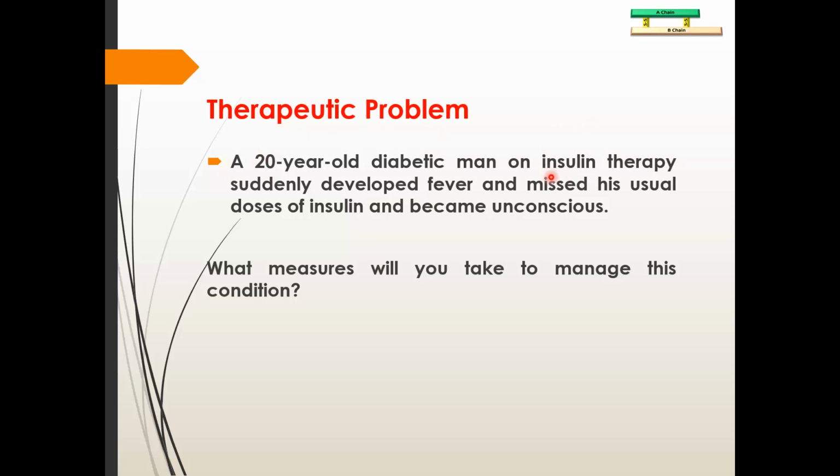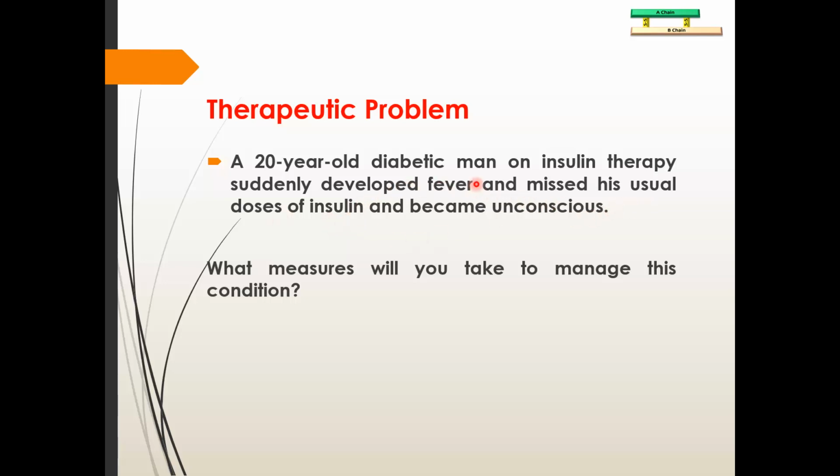But remember that type 2 diabetes mellitus can also present in such young age like 20 years, and type 2 diabetes mellitus patients also can be given insulin for therapy. So there is no definitive clue here, but it is more likely that the patient is suffering from type 1 diabetes mellitus. Now the second clue, he developed fever, that means there is some trigger, and missed his usual doses of insulin also.